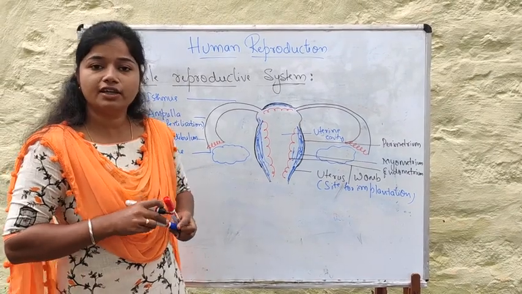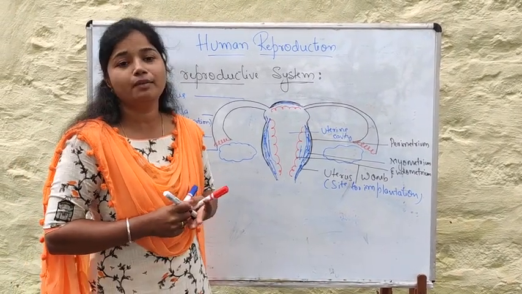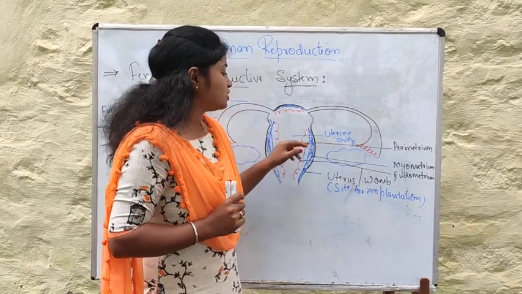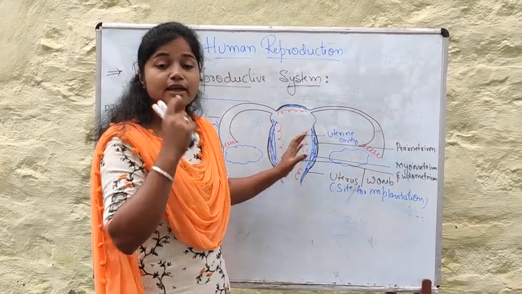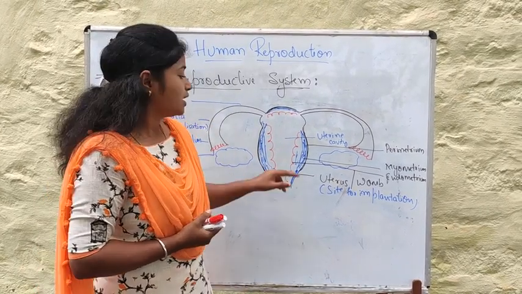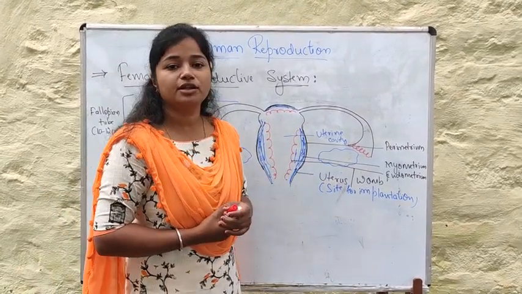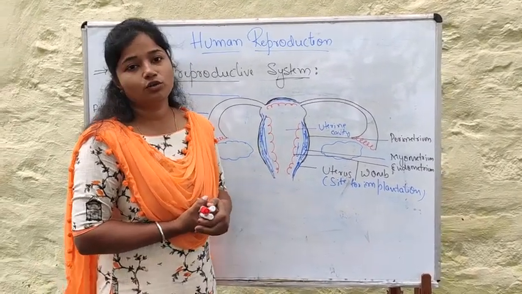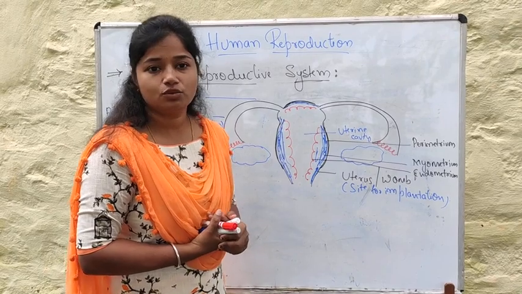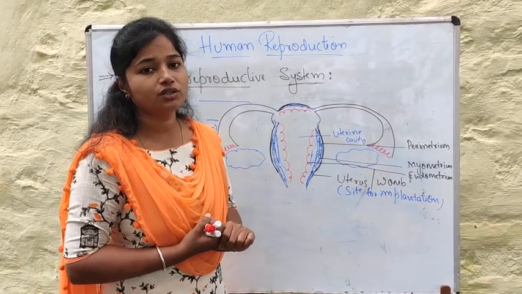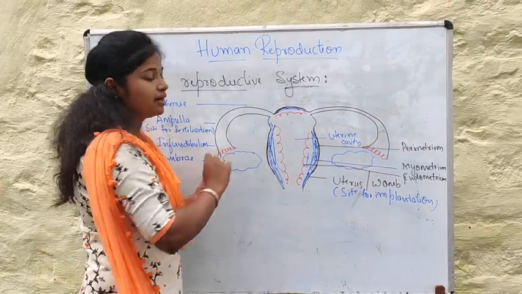So the uterus has three wall layers, right? The outer thin membrane is called the perimetrium. It is fibrous and very thin. The second one is the myometrium. As the name suggests, it is thick and made up of smooth muscles. The innermost layer is called the endometrium, which is a highly glandular structure. This endometrium will undergo cyclic changes during the menstrual cycle. And the myometrium is going to provide a strong contraction during parturition, right? So this is regarding the uterus.